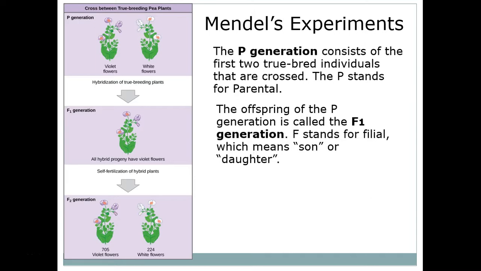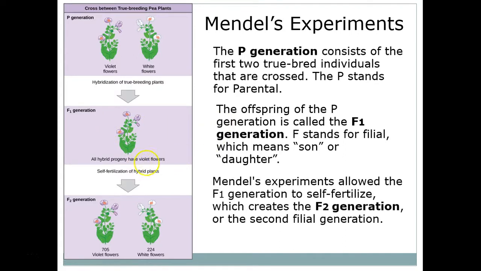Now, the parents have some offspring, and we call those the F1 generation. F stands for filial, which just refers to sons or daughters, and this is the first filial generation. As you can see in the picture, the first filial generation only had violet flowers. So Mendel would get violet flowers and white flowers, and he would get the gametes from the violet flower and he'd share them with the white flower, germinate the white flower with them, and he'd get the gametes from the white flower and use them to germinate the violet flower. And no matter what, all of the offspring were violet.